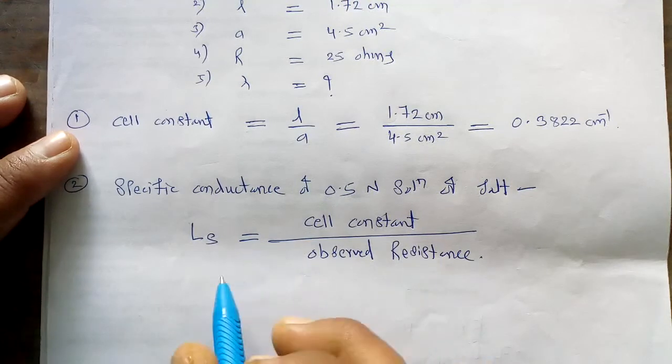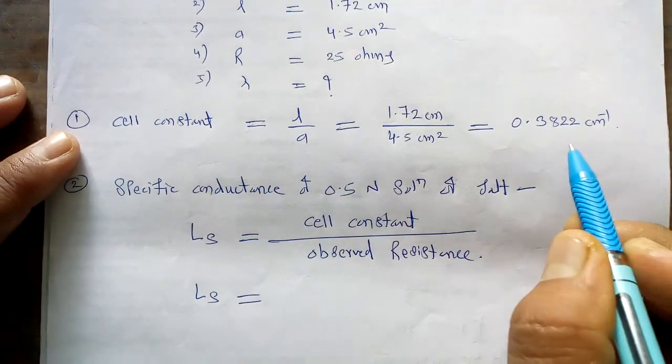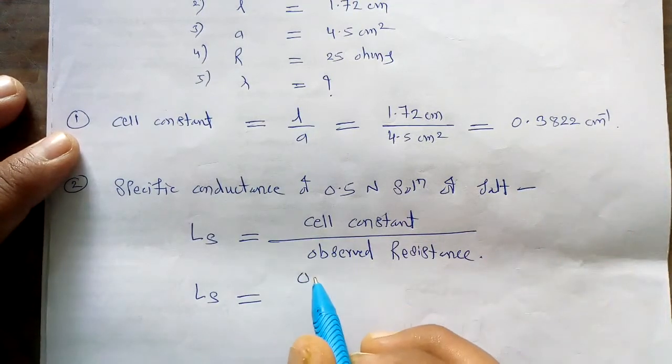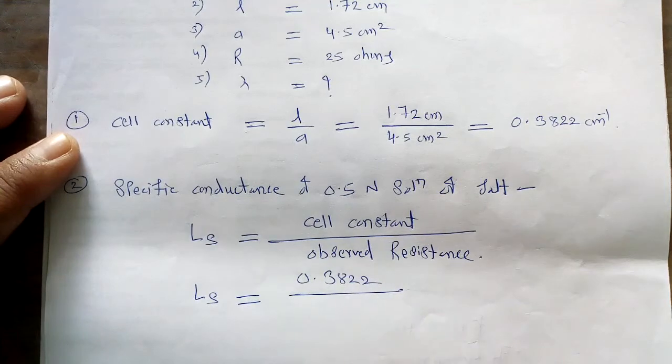Now L_S is equal to, we substitute the value for the cell constant, 0.3822, divided by its resistance which is already given, 25 ohms, so divided by 25.